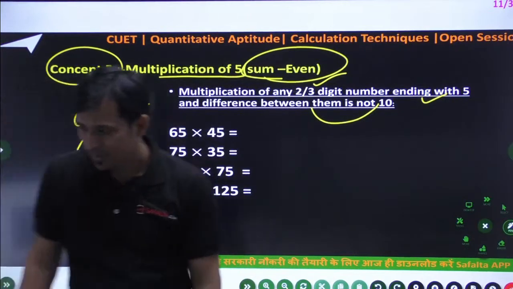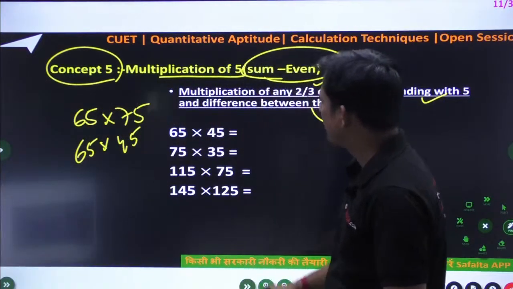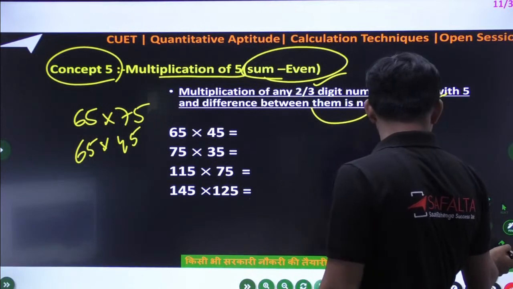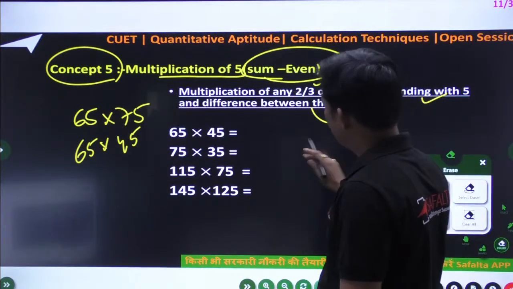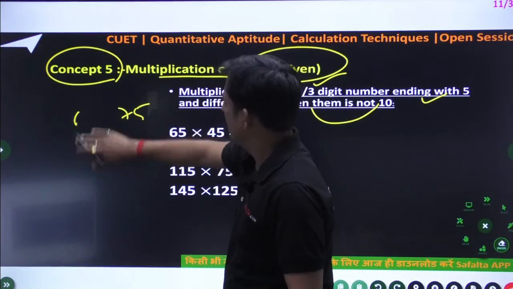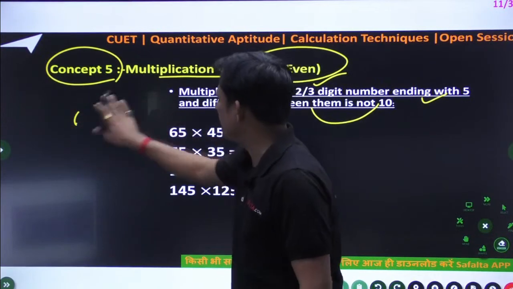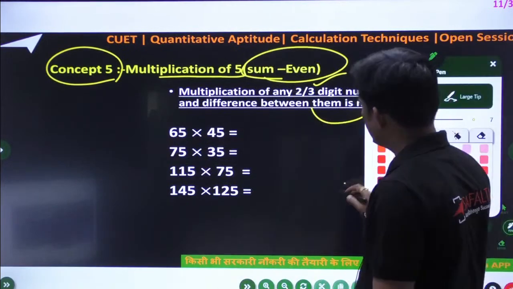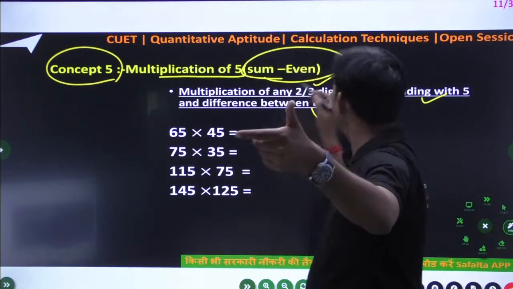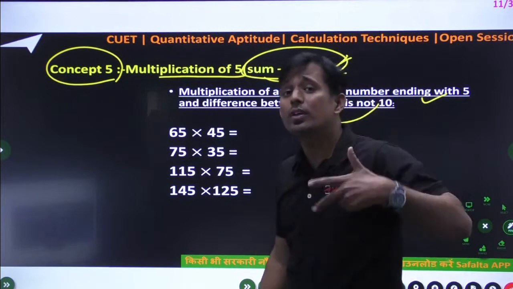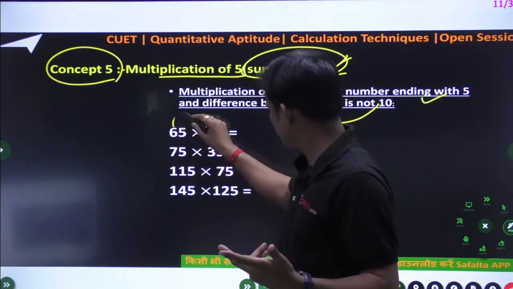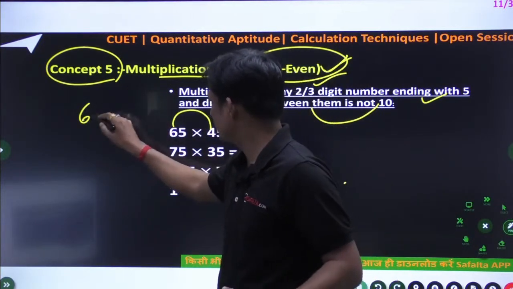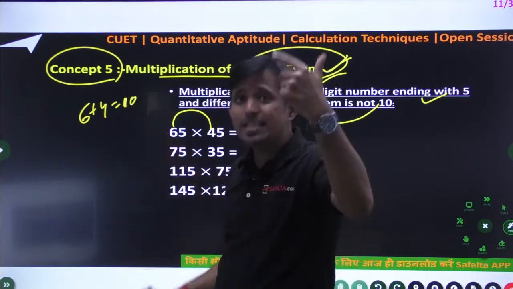Correct? So listen. So now the concept is very simple. There are two questions in this particular concept. One is when sum will be even and sum will be odd. So there are two conditions. So what is that even sum? What is the meaning of even? Sum even. What is the meaning of sum even? The first 2 digit ka sum, that is even.